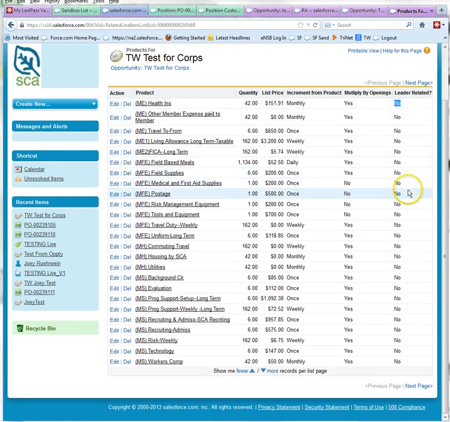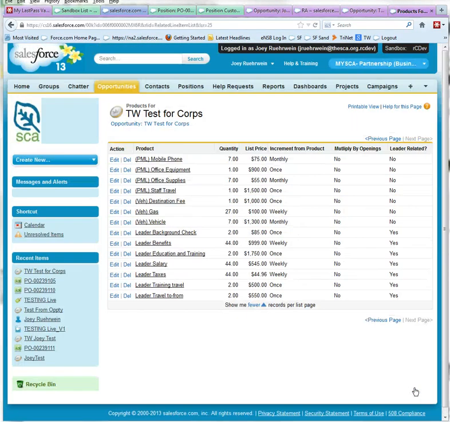So when something is leader related, like if we go to our next page, it is going to calculate based off the leader fields that are on the position. So a leader background check is calculating off of the number of leaders. Leader benefits is calculating off of the number of weeks that leader is in the field times the number of leaders that are requested. Okay, so that is the way that those things work. And if it's multiplied by openings, it will not be leader related. There's a rule to exclude those from happening. All right, hope this is helpful for working with core.